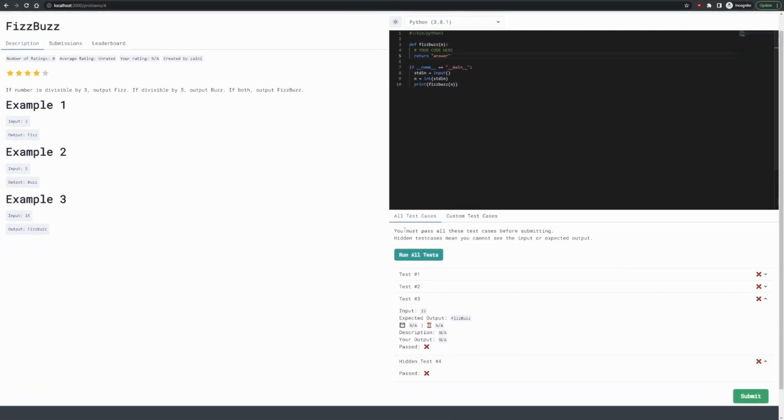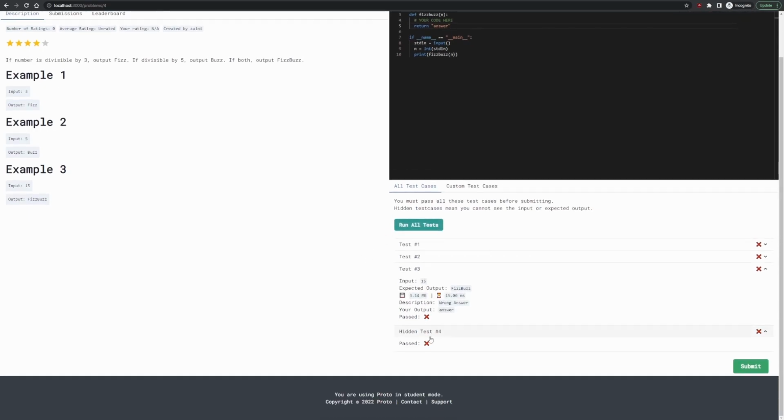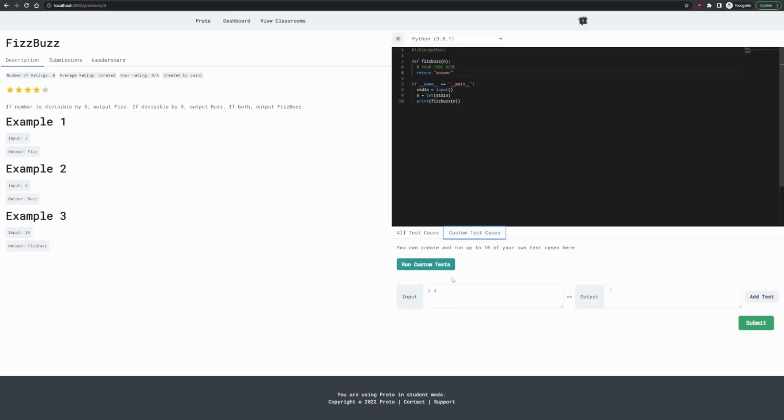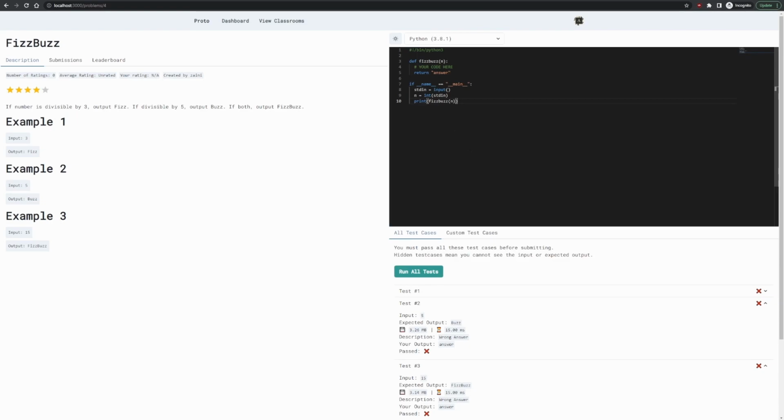If right now with this incorrect submission, we click on run all test cases, we'll fail the test cases, and we can see what our output was. We can also add our own custom test cases if we want to do some testing. So now I'm going to solve this problem, and we can look at that.